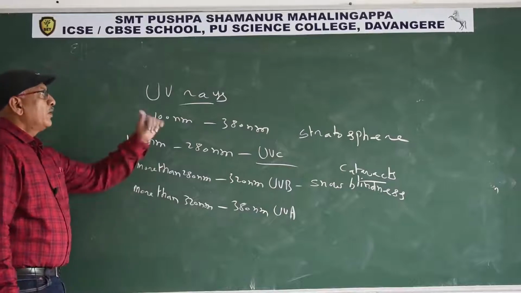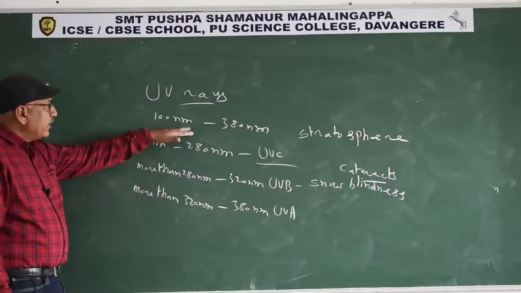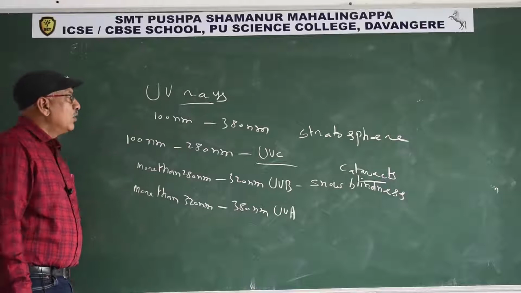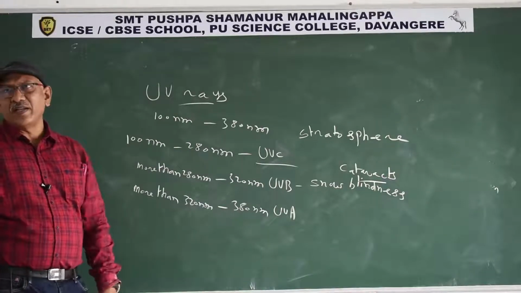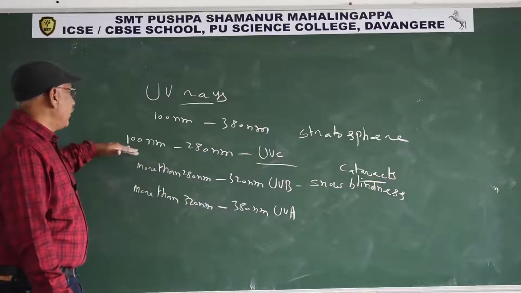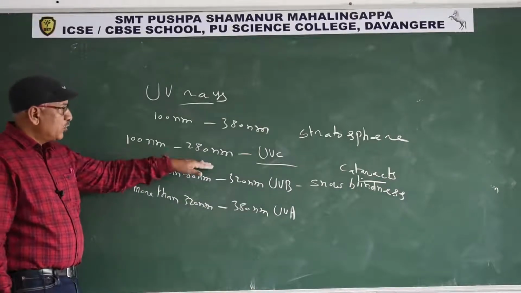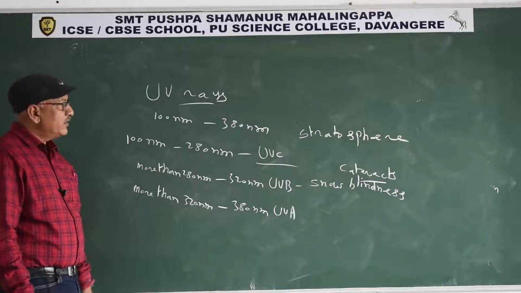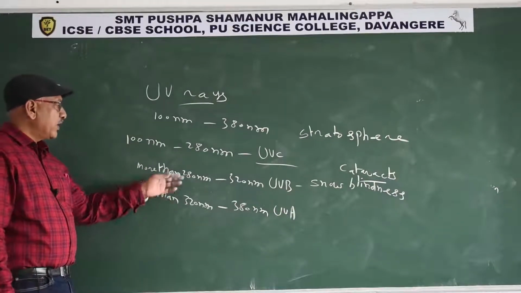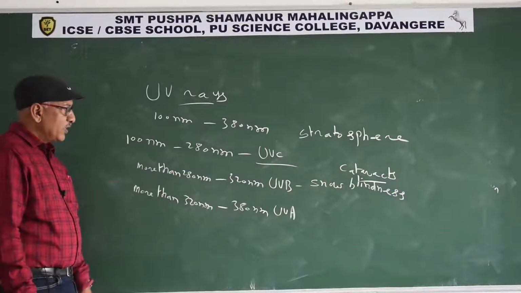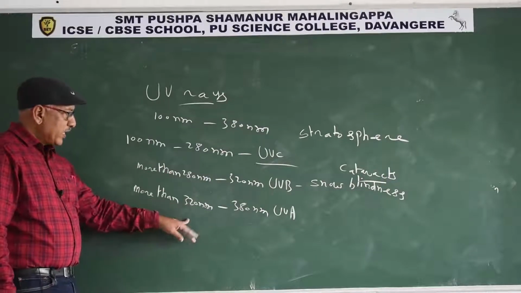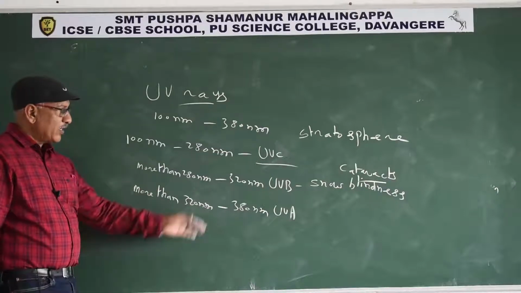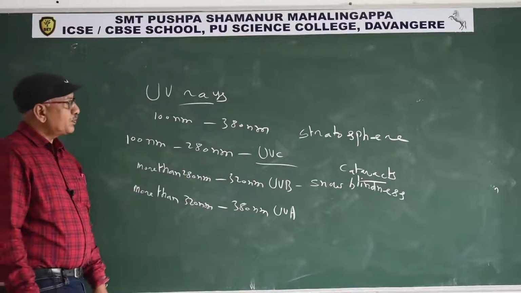So solar radiation of wavelength 100 nanometers to 380 nanometers is known as UV rays, ultraviolet rays. Wavelength from 100 nanometers to 280 nanometers is ultraviolet C. More than 280 nanometers up to 320 nanometers is UVB. More than 320 nanometers up to 380 nanometers is UVA.